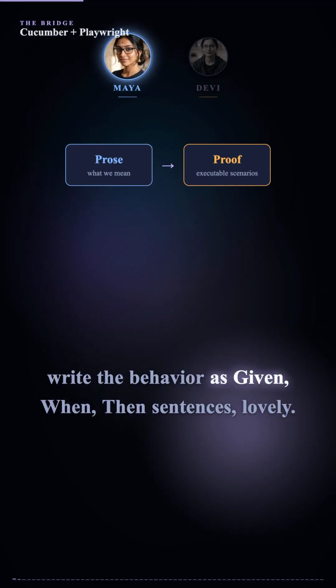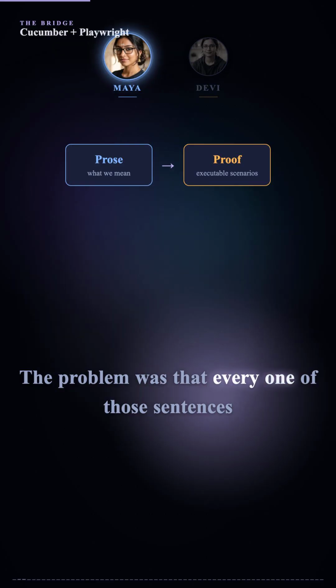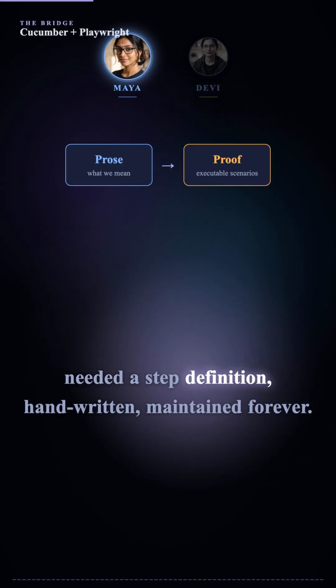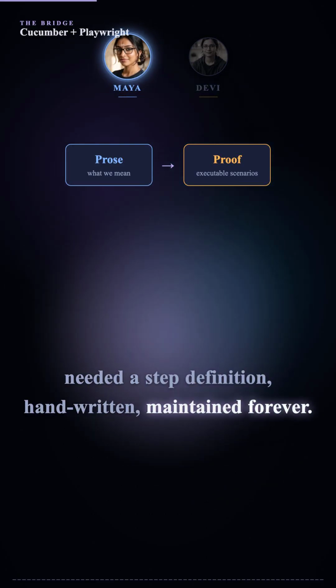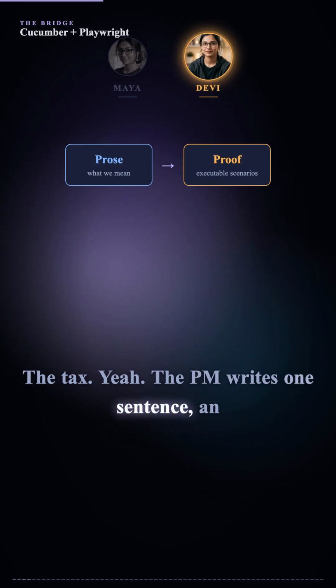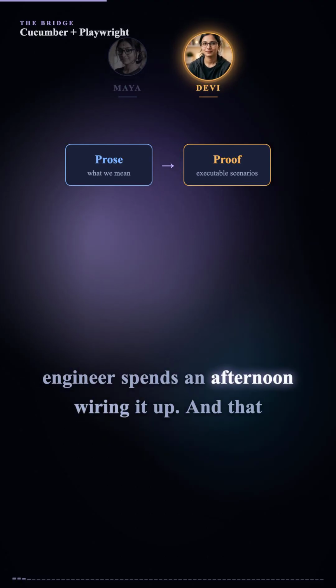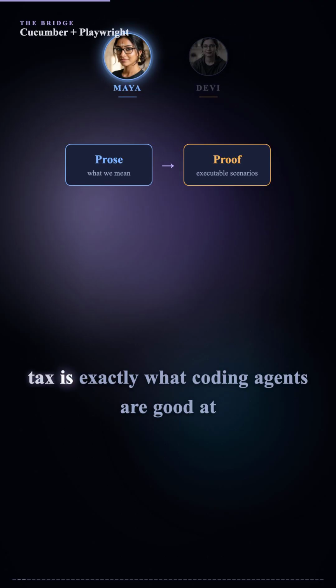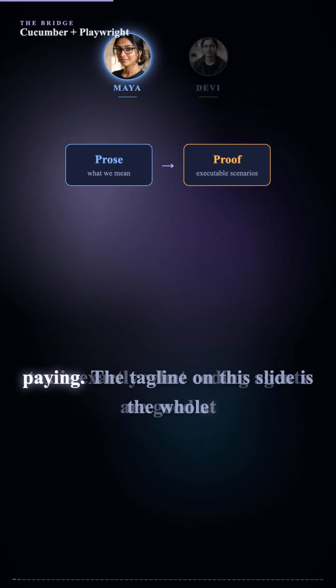Write the behavior as given, when, then sentences. Lovely. The problem was that every one of those sentences needed a step definition, handwritten, maintained forever. The tax. Yeah. The PM writes one sentence, an engineer spends an afternoon wiring it up. And that tax is exactly what coding agents are good at paying.